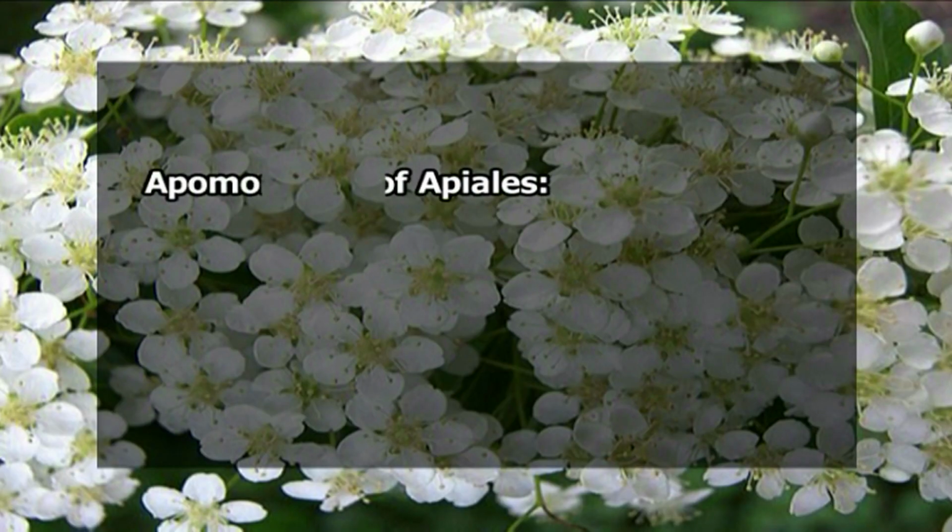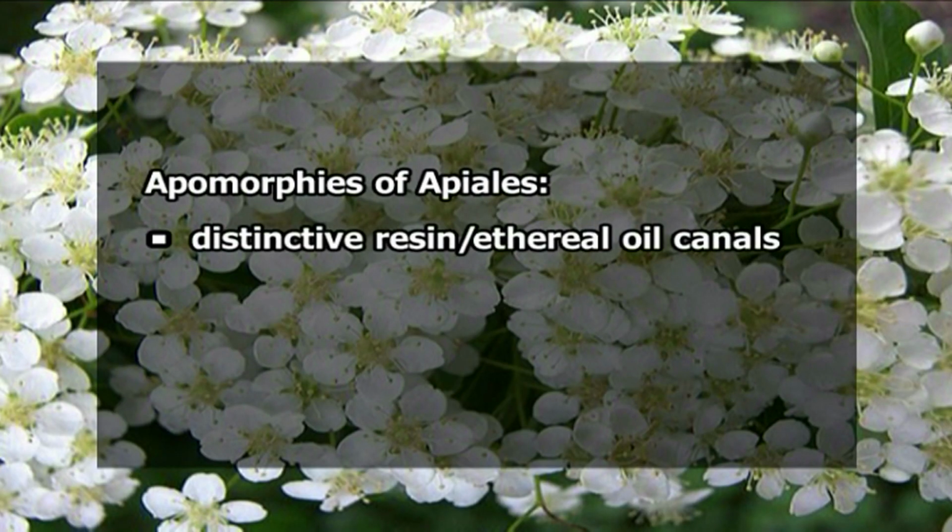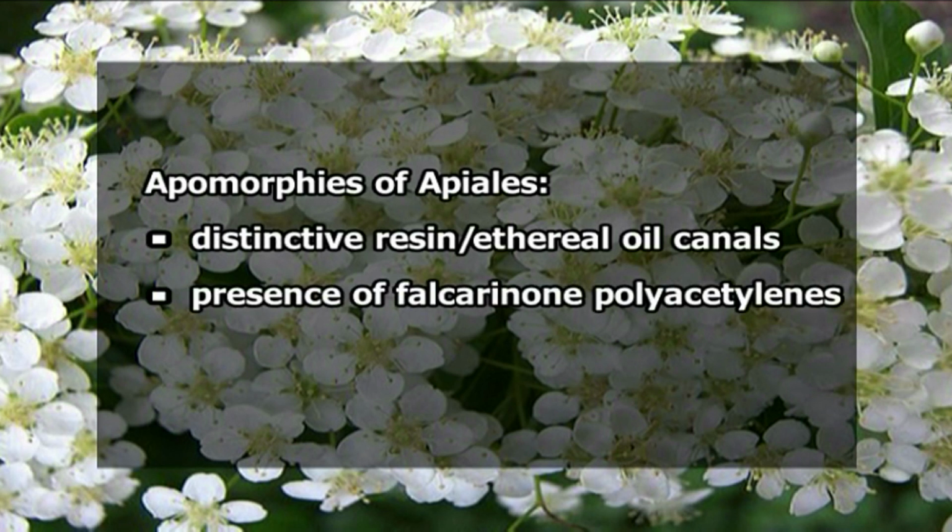The Apiaceae and three sister families share common features, what we call apomorphies. These apomorphies in these four families are distinctive resin or ethereal oil canals. Also, they show the presence of falcarinone-type polyacetylenes. And lastly, they have an apomorphy that all these four families have a tiny embryo.